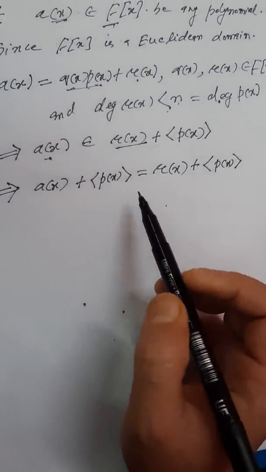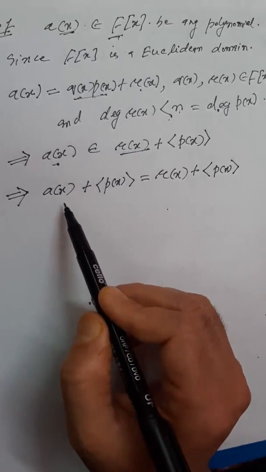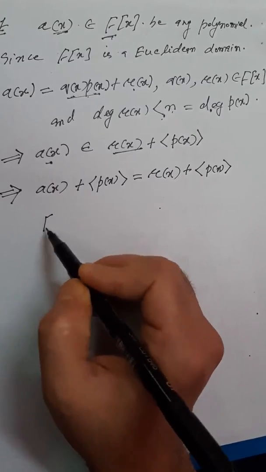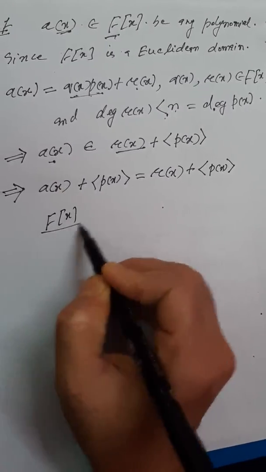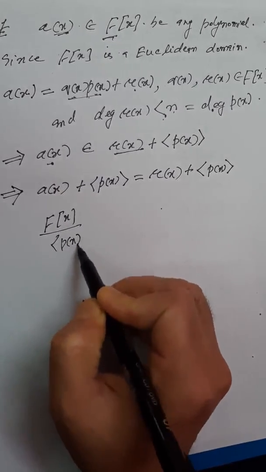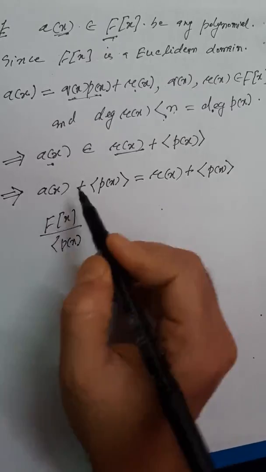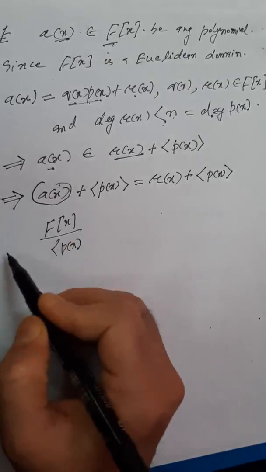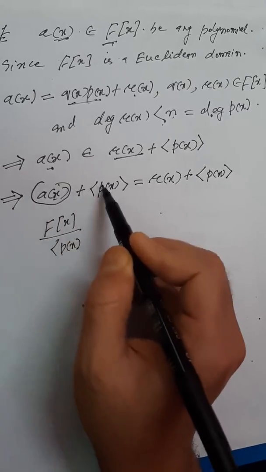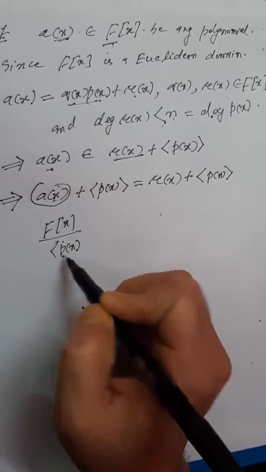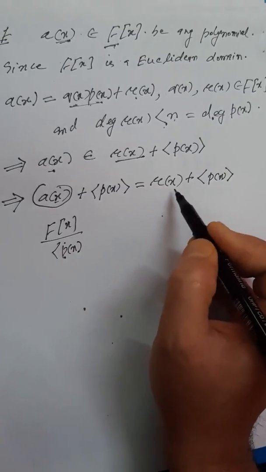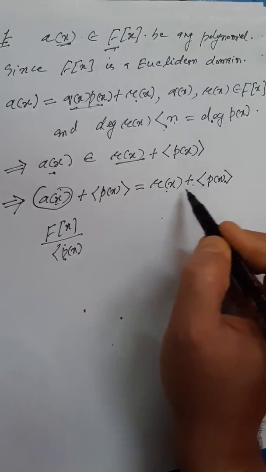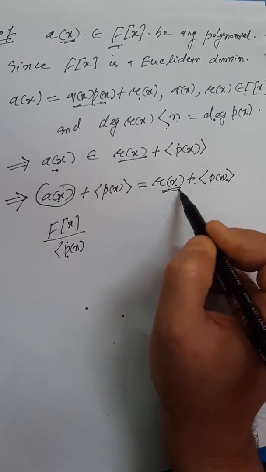So this means any arbitrary element of this quotient ring, this field, because a(x) was chosen to be an arbitrary polynomial, is actually of the form r(x) plus the ideal generated by p(x), where the degree of r(x) is less than n.